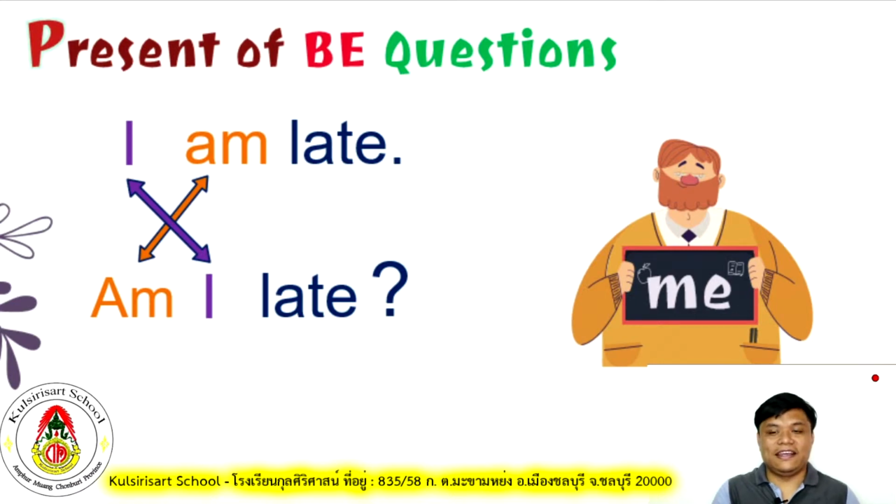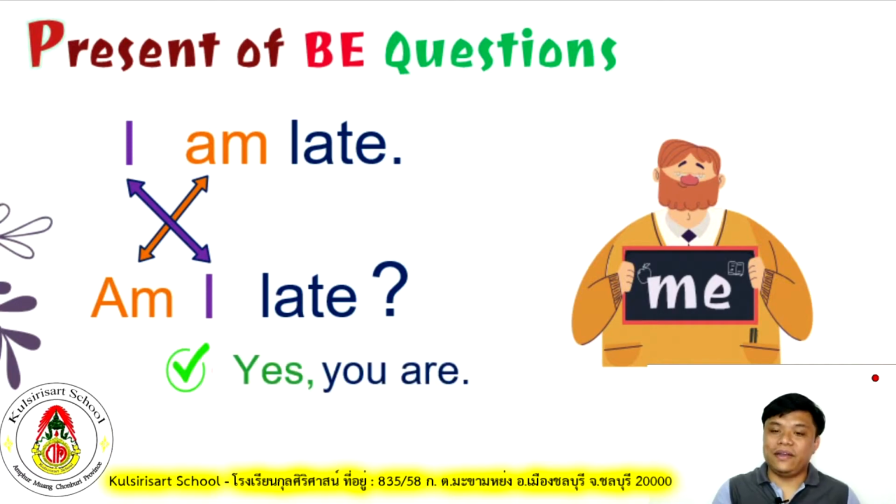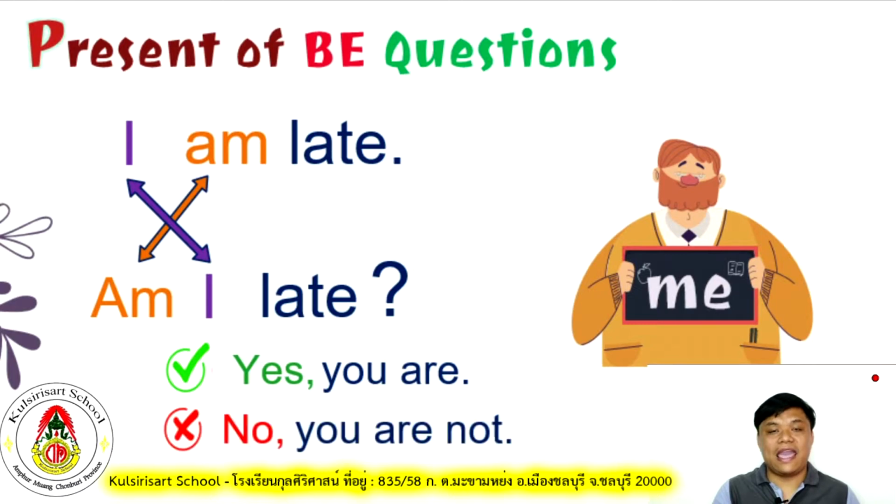It's easy. Okay, after that, you will answer it with yes or no. So when you are asking about something and you use the verb to be is, am, and are, most of the answers will start with yes or no.